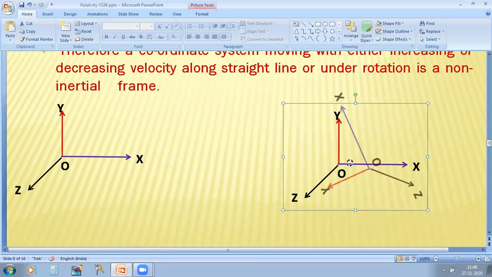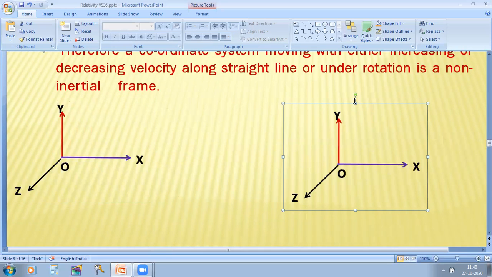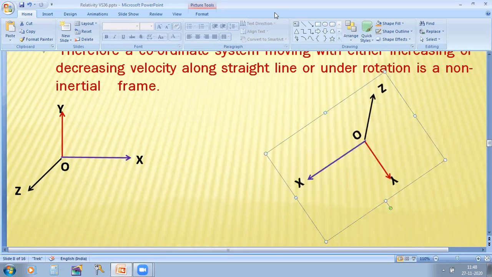Therefore, inertial frame means the frame is at rest or moving at uniform velocity. Non-inertial frame means it is moving with acceleration or retardation. And a frame of reference under rotation with uniform angular velocity is also a non-inertial frame of reference.